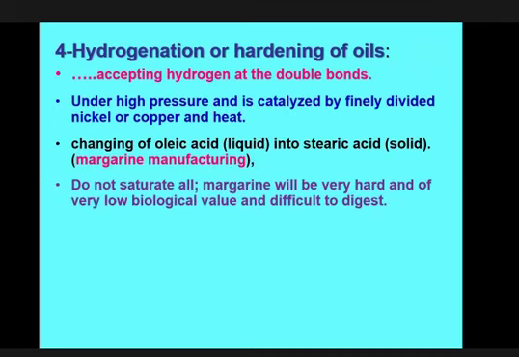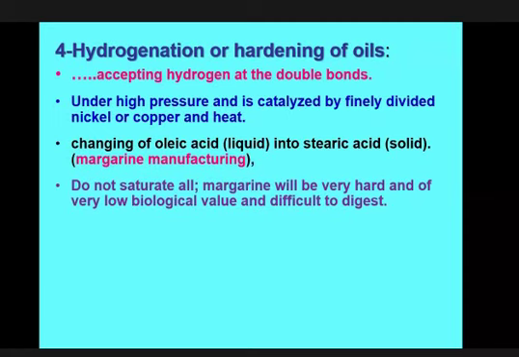But don't saturate it all. If a fatty acid contains 3 double bonds, you may saturate only 1 or 2 at most, but 1 should be free. If you convert all of the double bonds into single, then the fat will be so hard that it will be difficult to digest, and we will not get any nutritive value from this fat.